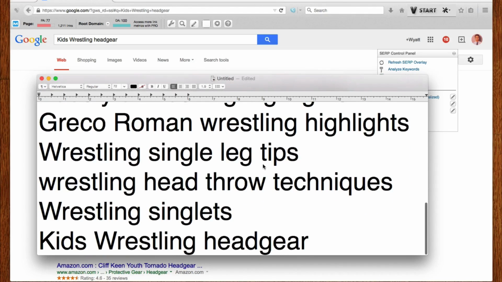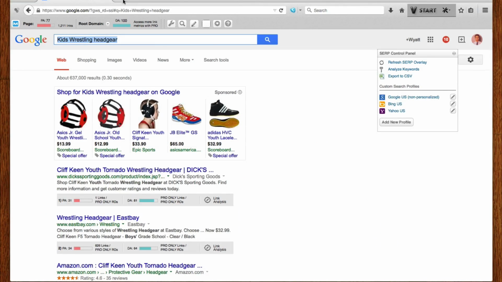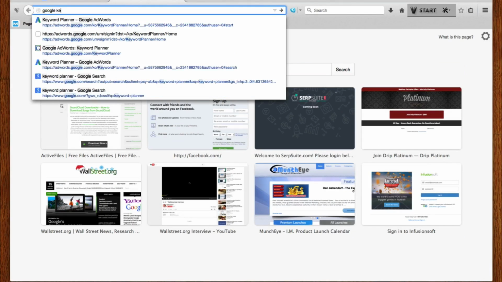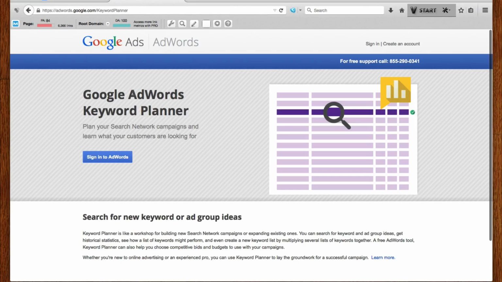So now what I'm going to do is narrow this down to 5 to go after right away, right? To build out those first 5 pages, those first 5 articles. So let's start to research some of these in the Google Keyword Planner. And I'll sign in.